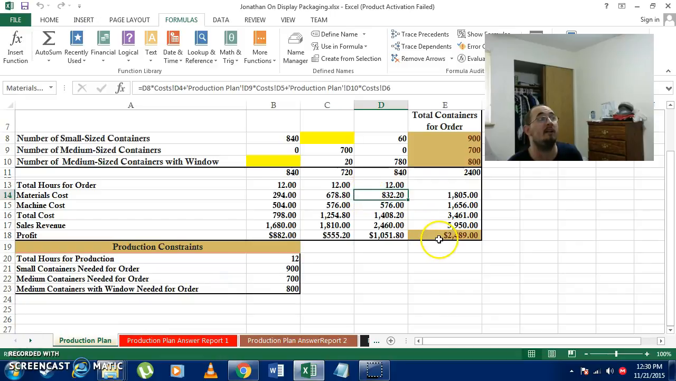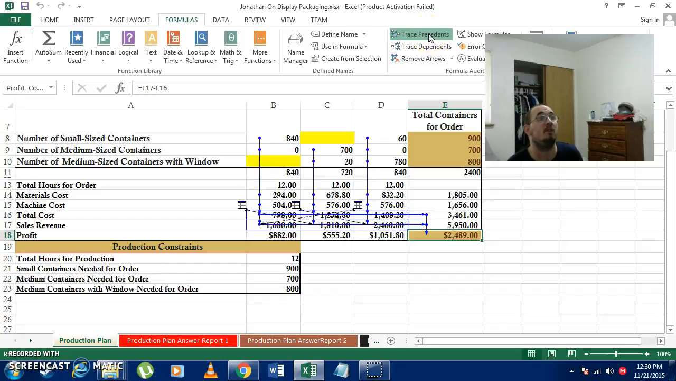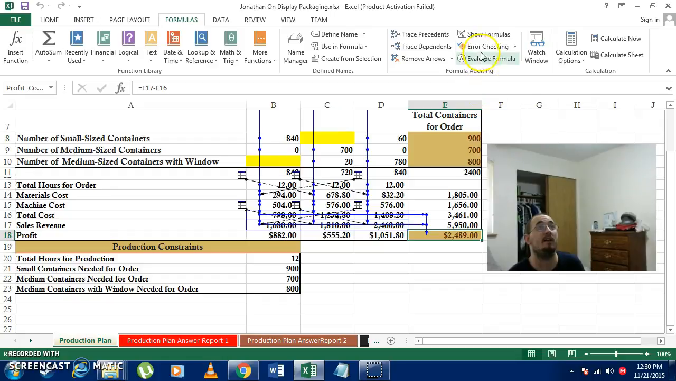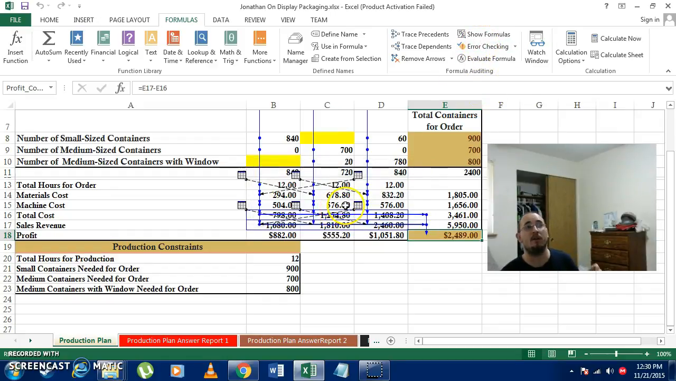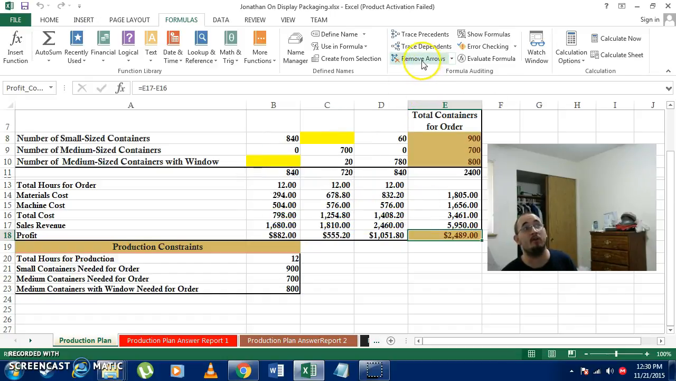Alright, I can come back down here to E18. I can trace the precedents to where they were. And to correct any errors I need to correct, I could always go to Error Checking. It'll tell me exactly where the error is, and I can go in there and make the correct changes to make my formulas work. And again, I always come over here and remove arrows when I'm done. If I want to, I can do Remove Precedent Arrows and keep the dependent arrows. It depends on which one I want for which formula I'm doing.